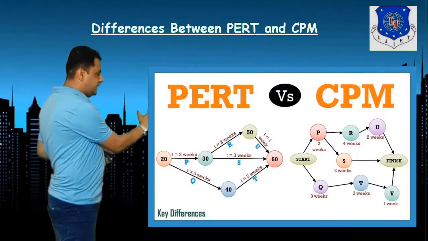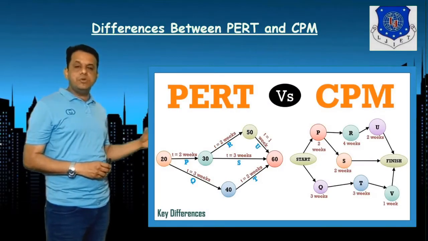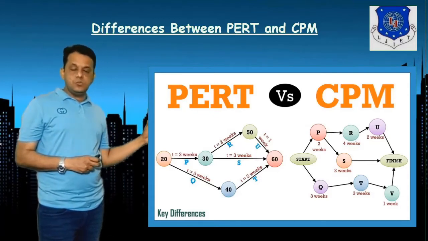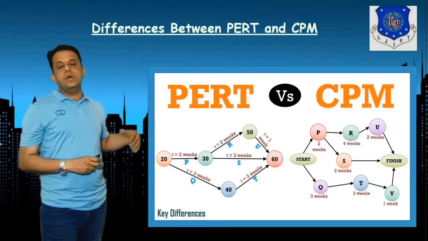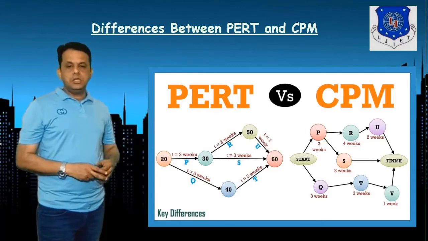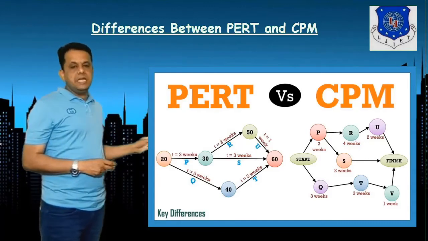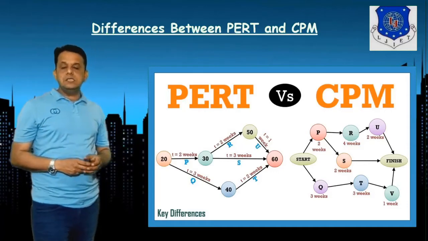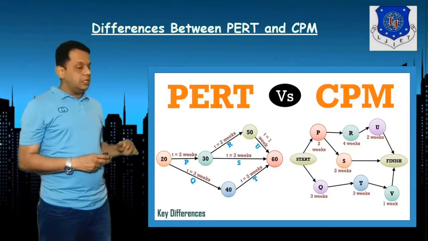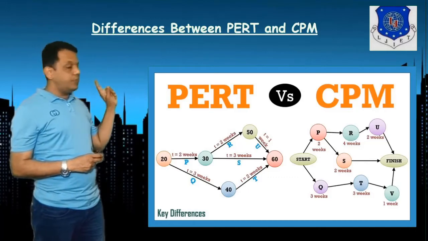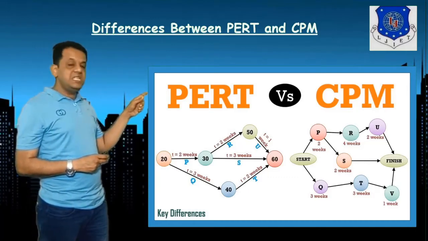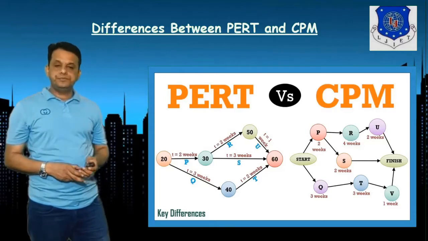So here you see both diagrams together, and you will find the difference. The key difference is one is event oriented, one is activity oriented. In case of PERT, each activity is shown as an arrow, and in case of CPM, critical path method, each activity is assigned as a node.